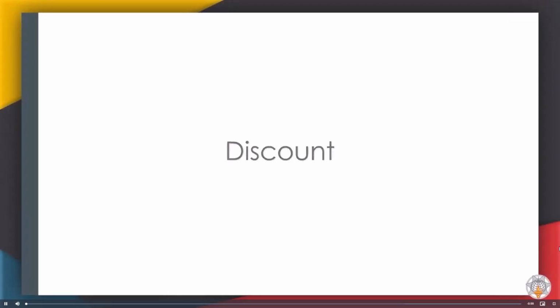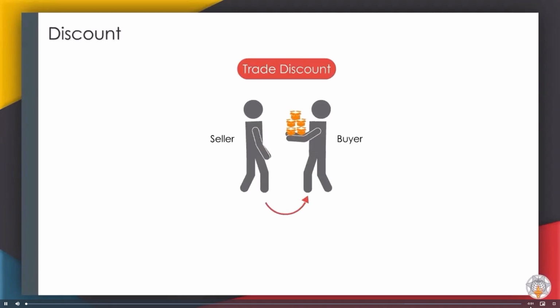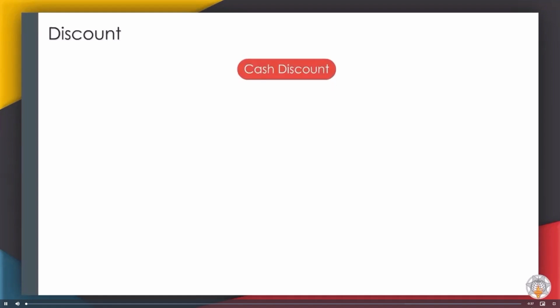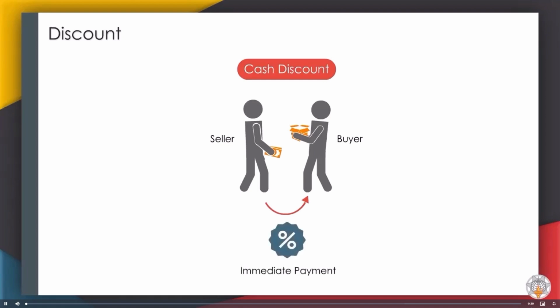Discount. Trade discount. A discount given by a seller to a buyer as a deduction in the list price of a commodity is called trade discount. Trade discount is given to promote bulk sales. Cash discount. A deduction in the invoice amount allowed by the seller to the buyer in return for immediate payment is called cash discount. Cash discount is given to encourage prompt payment.